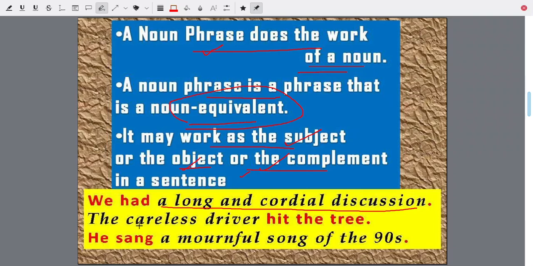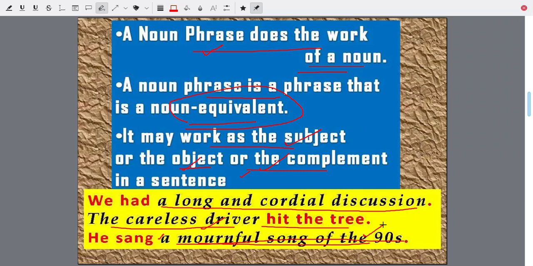The careless driver hit the tree. The careless driver is a human being, a man. So a man hit the tree. A careless driver is actually a noun doing the work of a subject. He sang a mournful song of the 90s. Let us say he sang a song. A song would be the object. So a mournful song of the 90s is also an object.